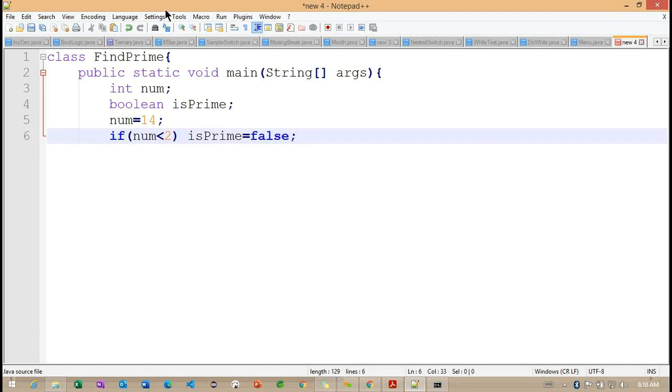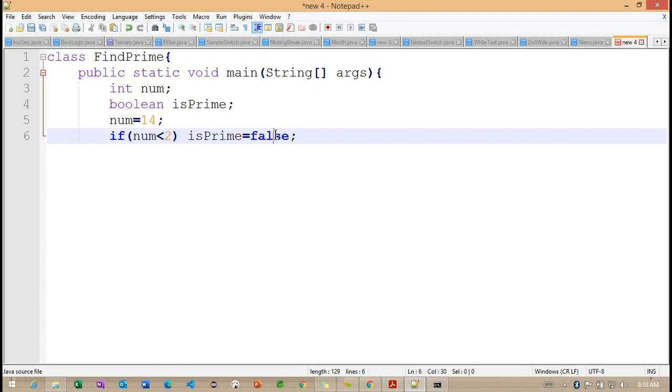Getting the point. So basically the number, whatever the number we are having, we are going to divide this particular given number with the help of this particular 2. So whenever we are getting this particular remainder as 0, those numbers we are going to call as prime numbers here. Getting the point. So because of this, I'm making one condition here. If this particular number is less than 2, so we are marking this particular number as not a prime number.